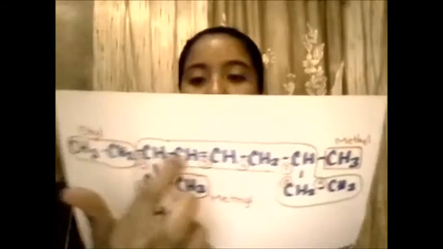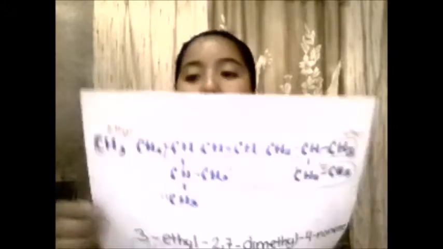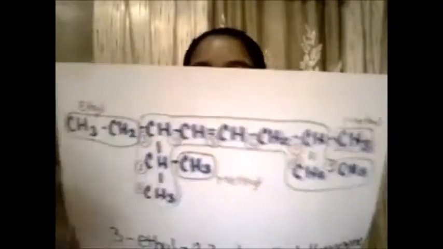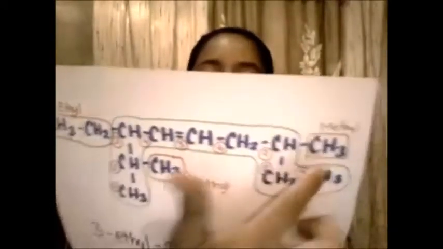Some unsaturated hydrocarbons contain more than one double or triple bond. The number of double bonds in such molecules is shown by using a prefix di, tri, tetra, and so on before the suffix -ene. In this case, the name of this compound will be